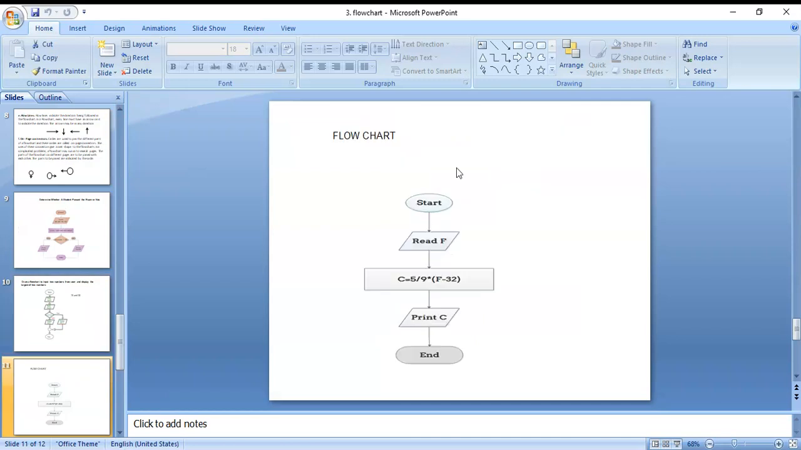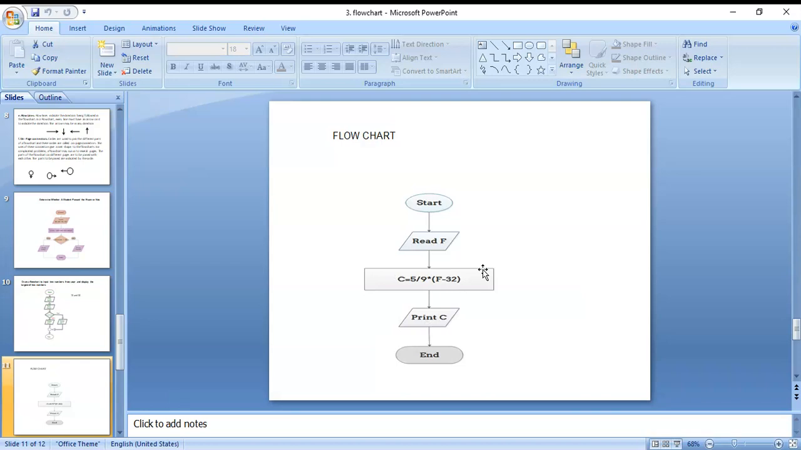Next one, here this flowchart name. Now we can find out what this flowchart is. C means centigrade, F means Fahrenheit. What is the temperature there? We convert Fahrenheit to centigrade. That equation formula is C is equal to 5 by 9 into F minus 32.